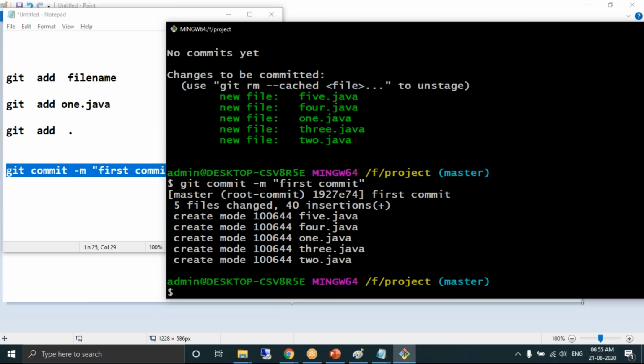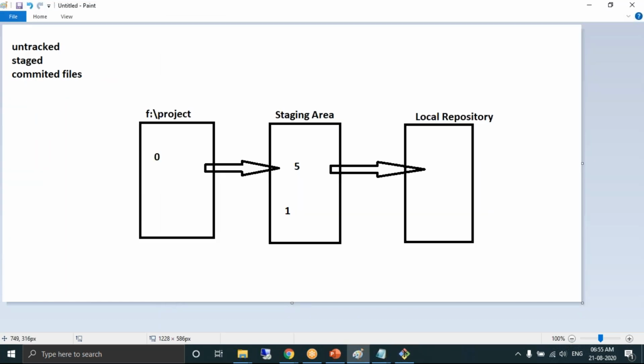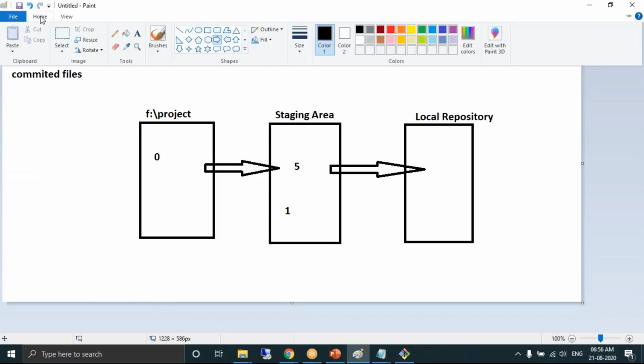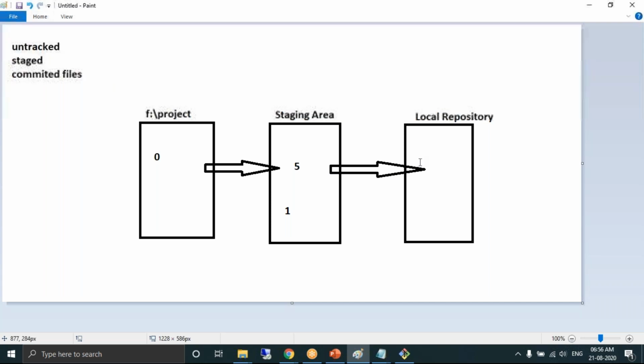yes. What this command has done, this command has moved all the files to the local repository. Now, how many files do we have in the local repository? We have 5 files available in the local repository. How many files do we have in the staging area?